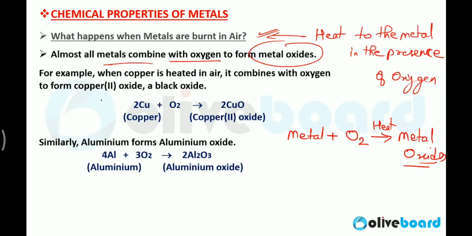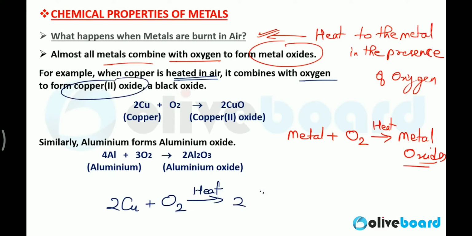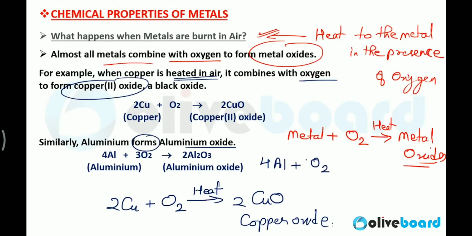To form metal oxide. For example, when two atoms of copper are heated in the presence of air, they combine with oxygen to form copper oxide. Two molecules of copper oxide you will get. Similarly, aluminium forms aluminium oxide. Four atoms of aluminium, when heated in the presence of oxygen, give two molecules of Al2O3. Why 4, why 3, why 2?